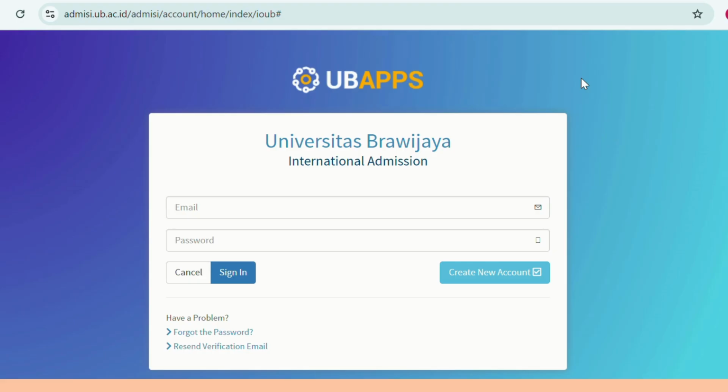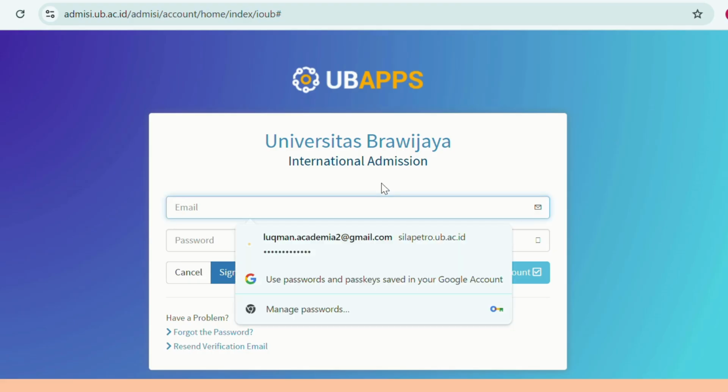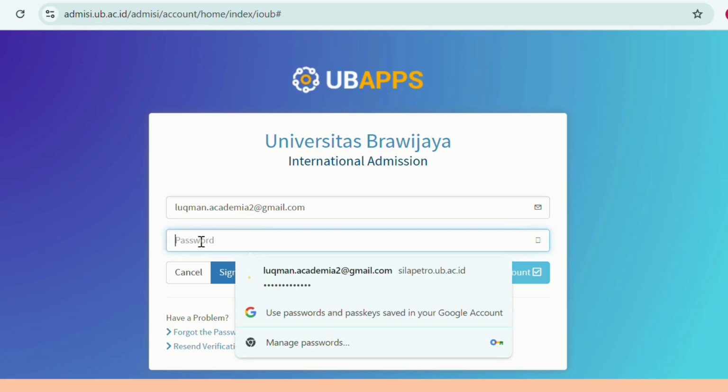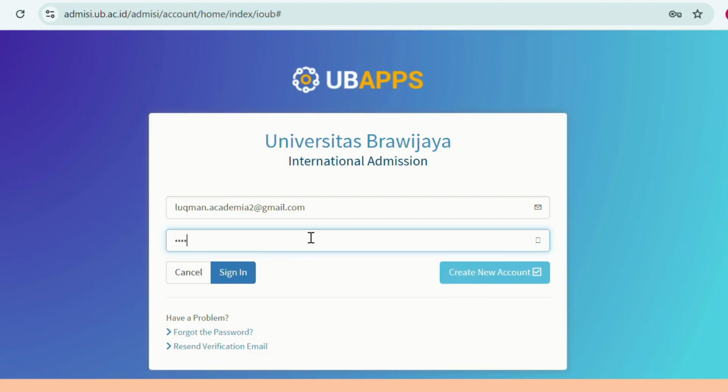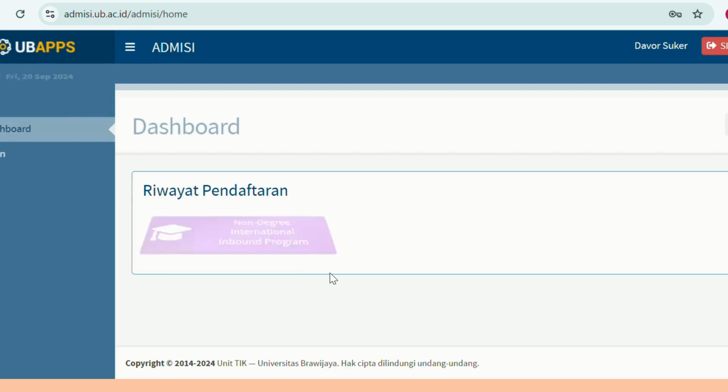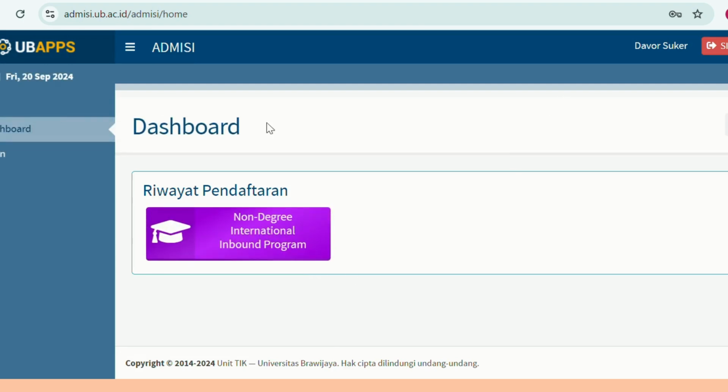Now you go back to the login page and write the email address that you used in the registration form, for example my personal account here, and the password that you have created. Then simply click sign in, and you will go to the dashboard.